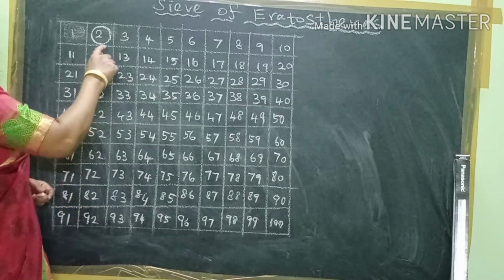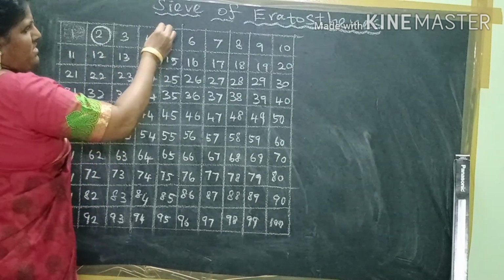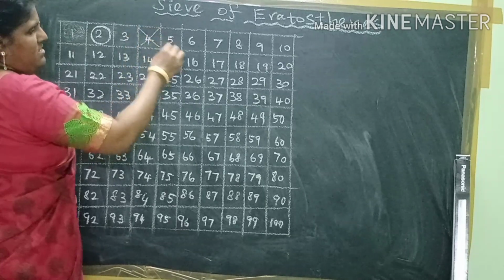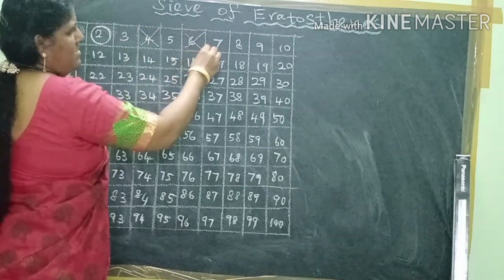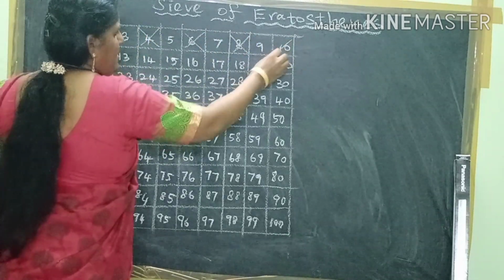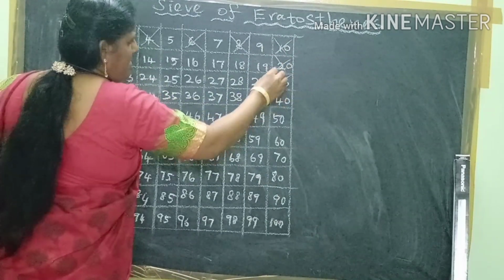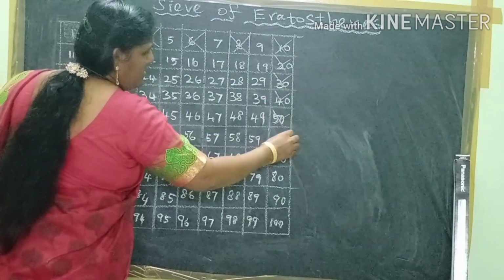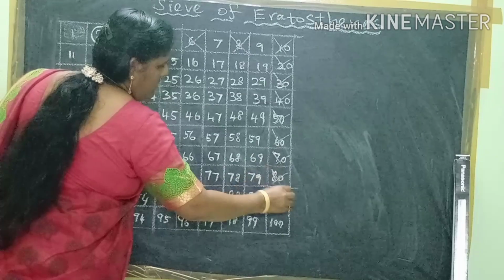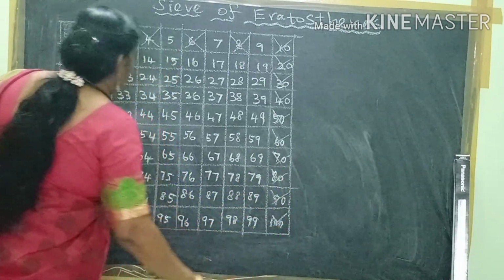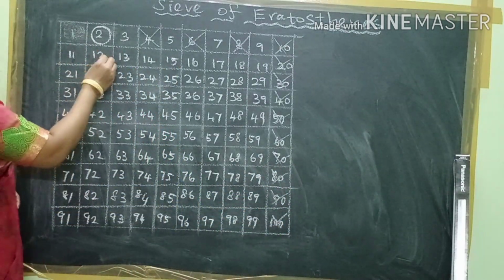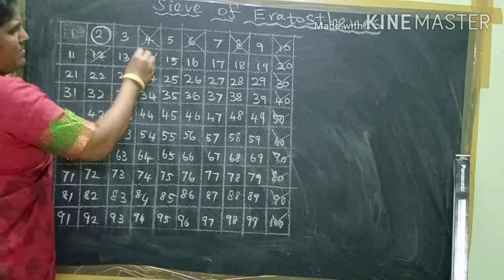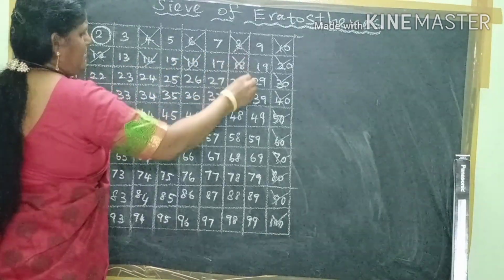So, see the numbers in the first row. 4 is an even number. You just cross it out. 6 is even. 8, 10. And all the 10s are also even numbers. You just cross them out. And next, what is in the second row? 12, 14, 16, 18.